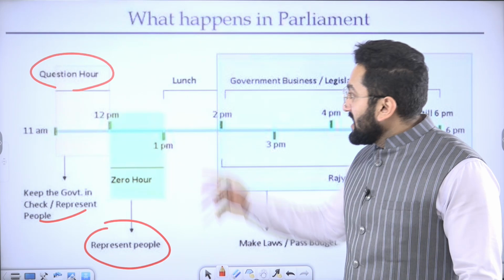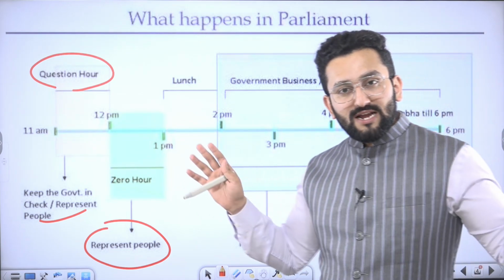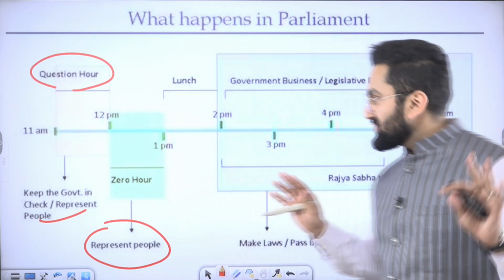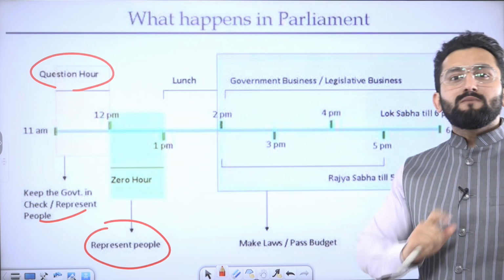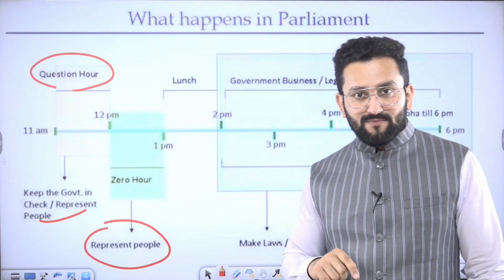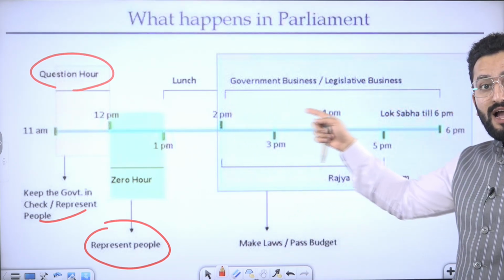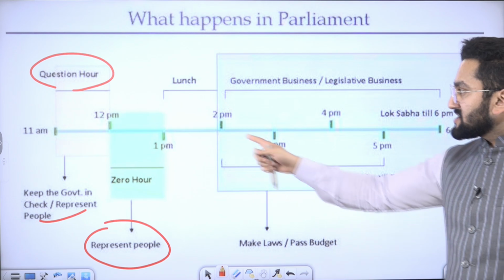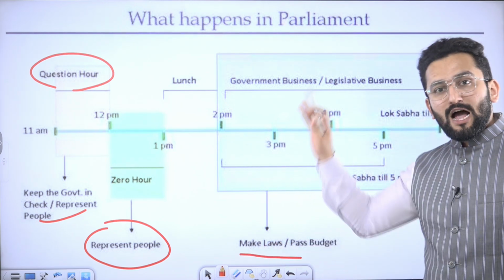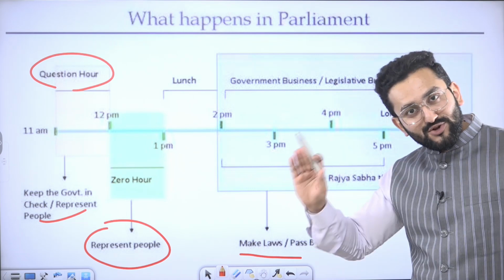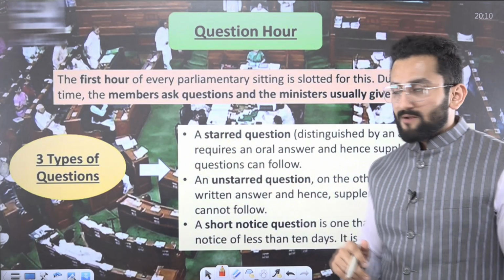Then 1 p.m. to 2 p.m., you have lunch. Go to the parliamentary canteen, where subsidized food is waiting for you. Then 2 p.m. to 6 p.m. in case of Lok Sabha, real government business happens. The agenda of the day, meaning which bill needs to be discussed. Major work happens in this slot. In case of Rajya Sabha, this is 2 p.m. to 5 p.m. So the lawmaking process happens in this slot. Is it clear to you? Now, question hour. Let's take them one by one.